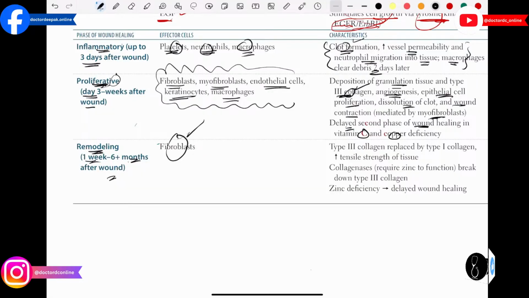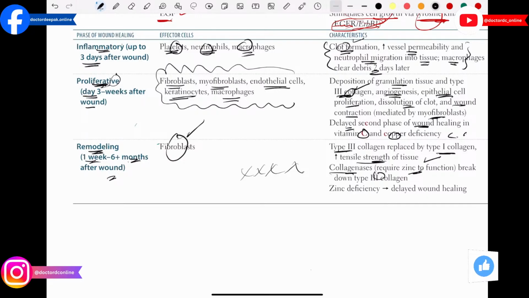And I already mentioned type 3 collagen is going to be replaced with type 1 collagen with the help of collagenase. You guys have to remember type 1 collagen has increased strength of tissue because it is more tensile, and the collagenase enzyme which is going to replace the type 3 collagen requires zinc. So if in your body there is a deficiency of zinc, the remodeling phase is not going to start, and you will have delayed wound healing. So these are the important points.